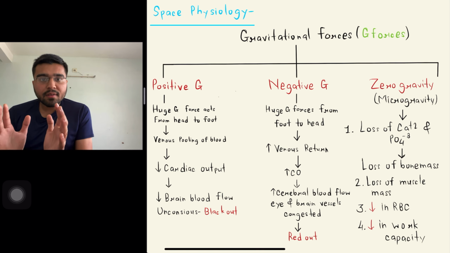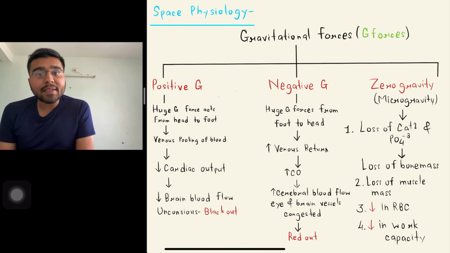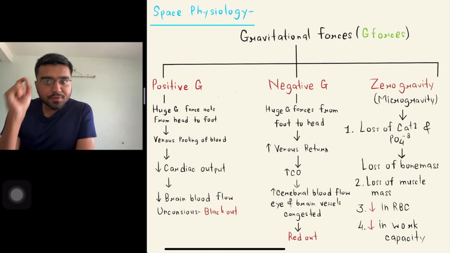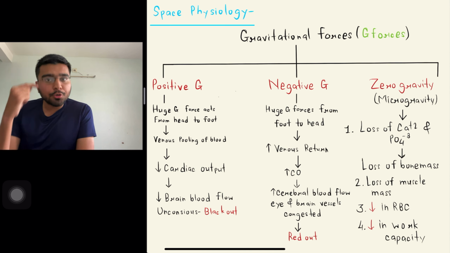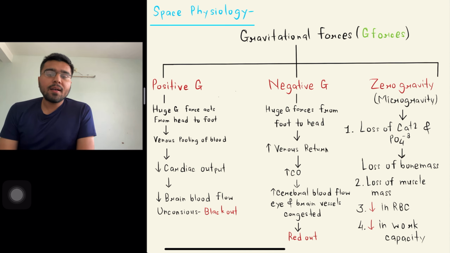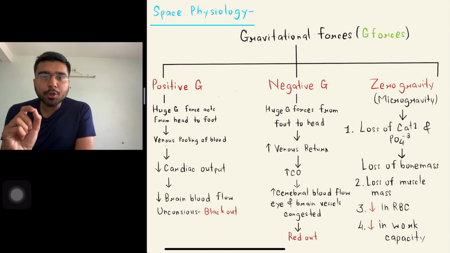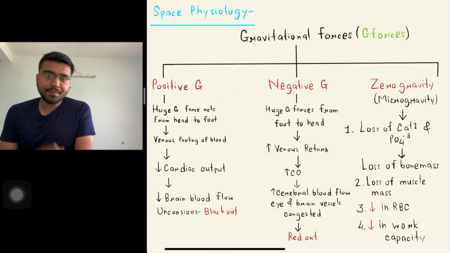In space physiology, there are 3 types of gravitational forces that act. The first one is positive G force, that is the huge G force that acts from head to foot, that will lead to venous pooling of blood. Venous pooling of blood will lead to decrease in cardiac output, that will lead to decrease in brain blood flow, that will lead to an unconscious state, also known as blackout state.